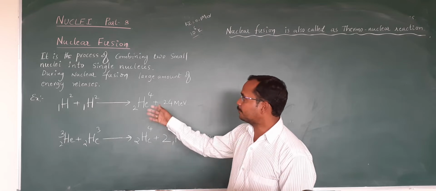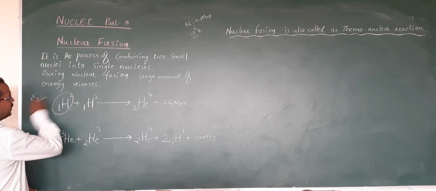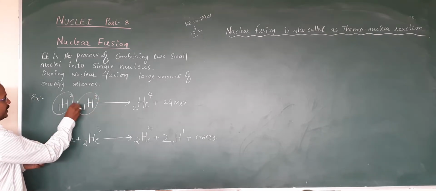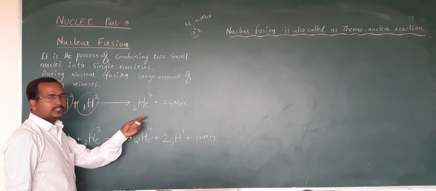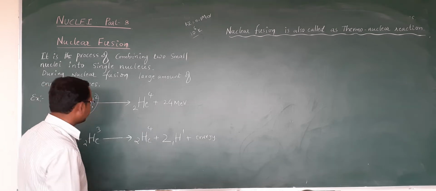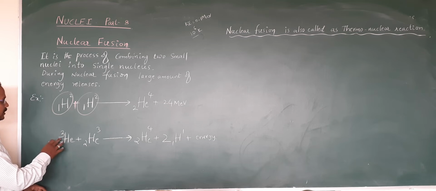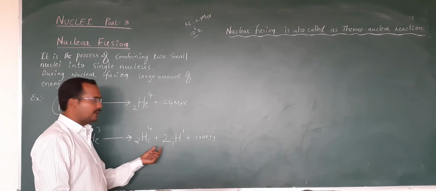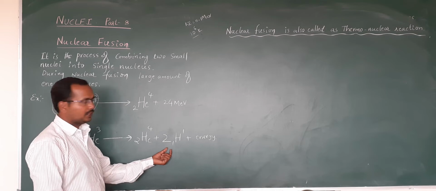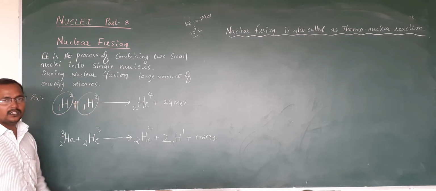One example of nuclear fusion: consider a deuterium atom, and another deuterium, combined together to form a helium atom, producing energy of 24 million electron volts. Similarly, one more example: the isotope of helium with mass number 3 and atomic number 2. Two such helium isotopes combine together to form a helium and liberate two hydrogen atoms with a certain amount of energy. This is called nuclear fusion.